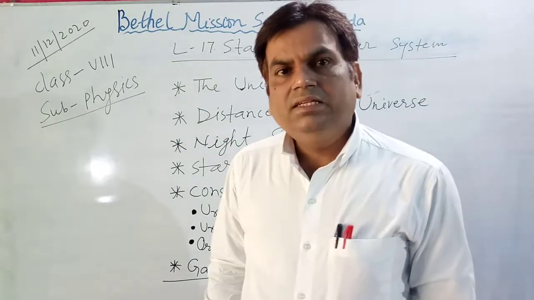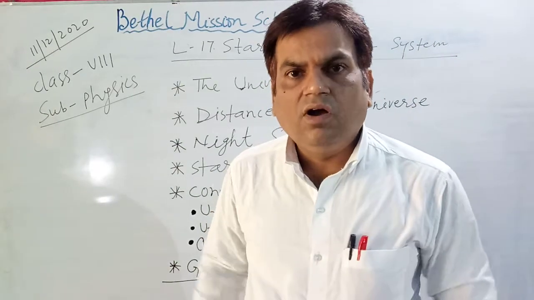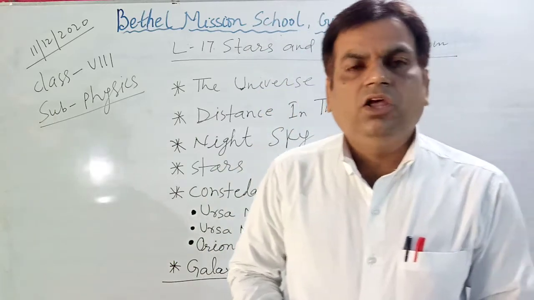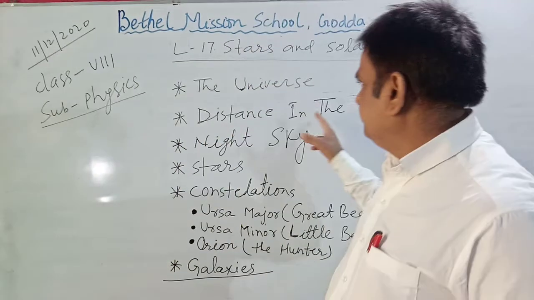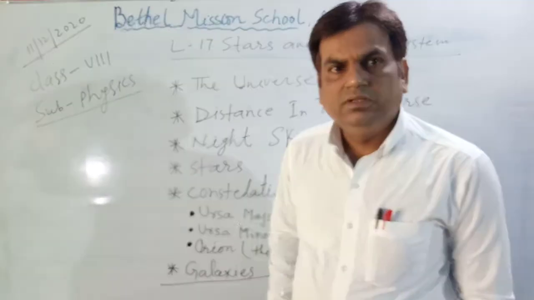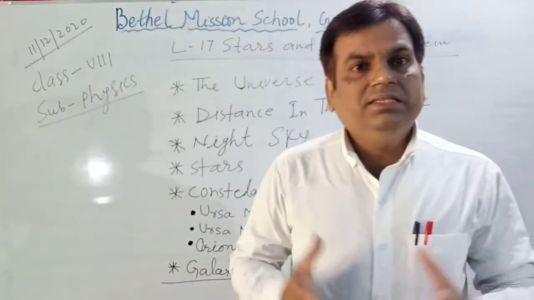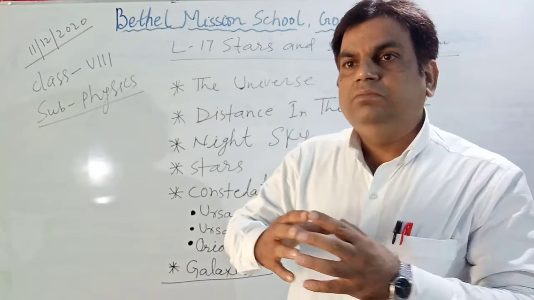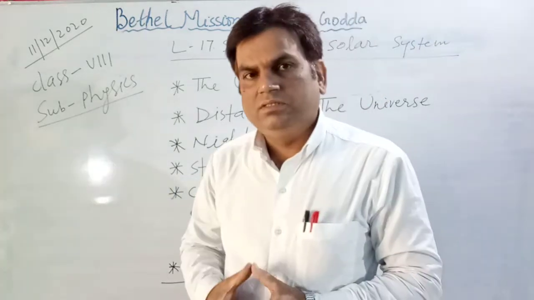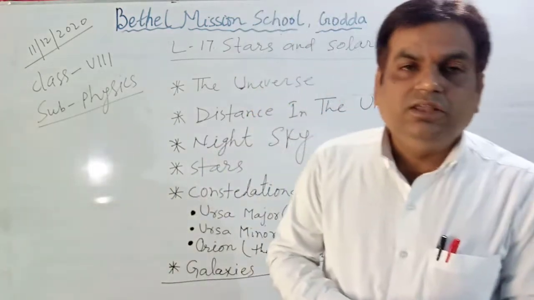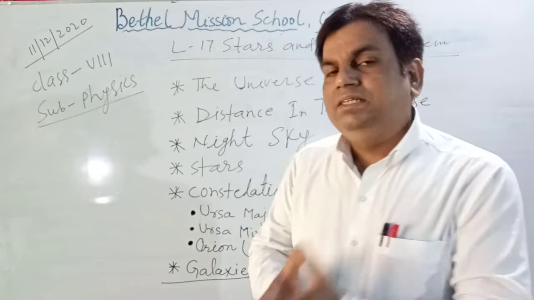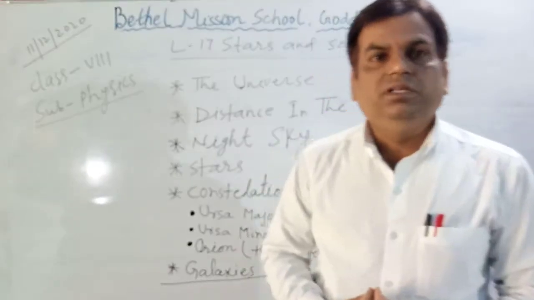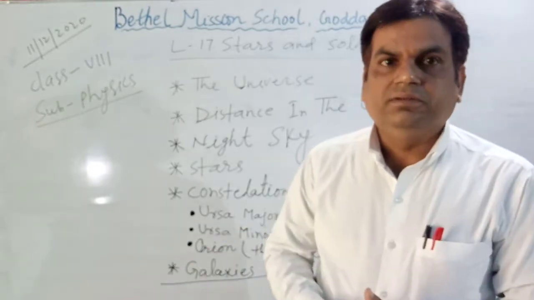Generally, we measure distance on the earth in kilometers, miles, or nautical miles. But when we measure the distance from one heavenly body to another, it is not convenient to use kilometers.